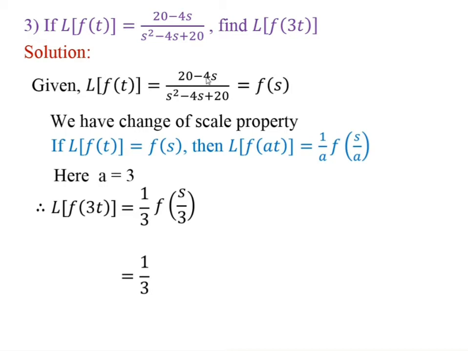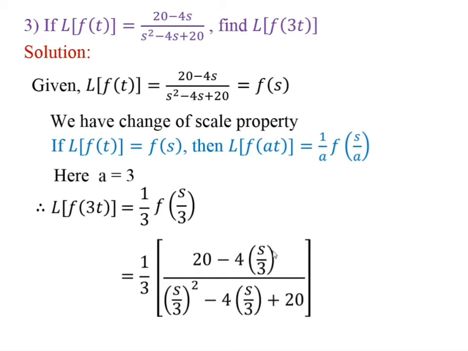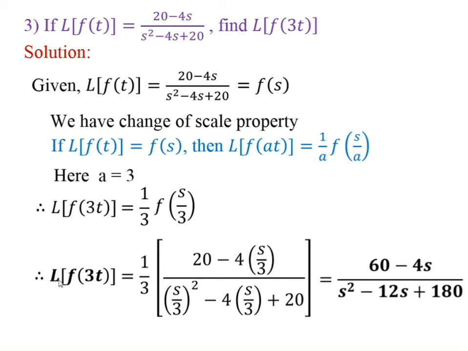Therefore, we get 20 minus 4 into (s/3) divided by (s/3) square minus 4 into (s/3) plus 20. After simplification, we get this is equal to 60 minus 4s divided by s square minus 12s plus 180. Therefore, Laplace of f(3t) is equal to 60 minus 4s divided by s square minus 12s plus 180.